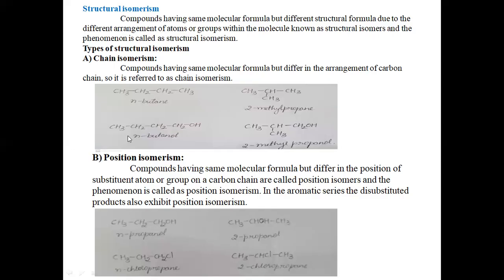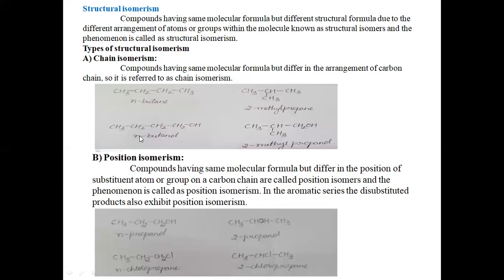The second example we are taking is N-butanol. Here we are replacing one hydrogen by a hydroxyl group, and in 2-methyl propane again we are replacing one hydrogen by an OH group. Both have the same molecular formula, but there is a difference in the arrangement of the carbon chain. As in the first example, N-butane has a straight chain.